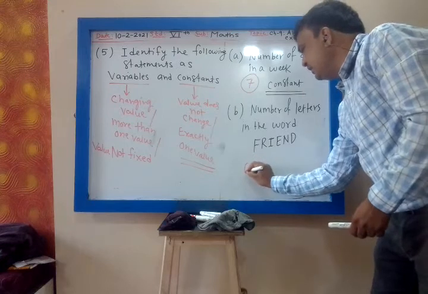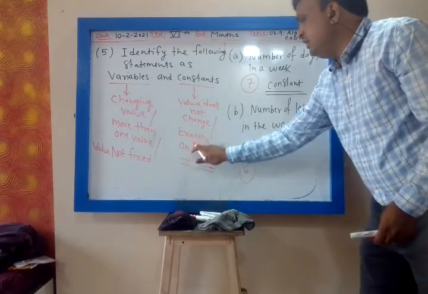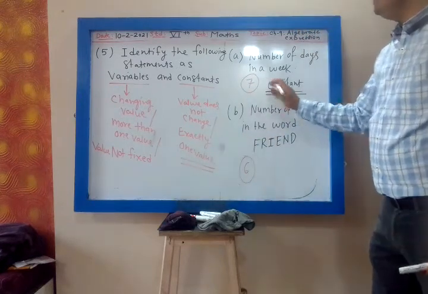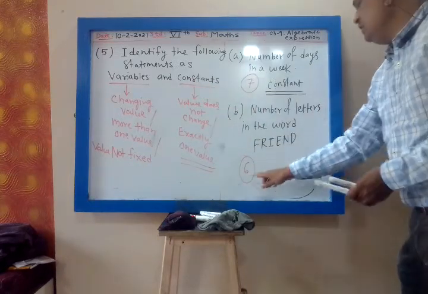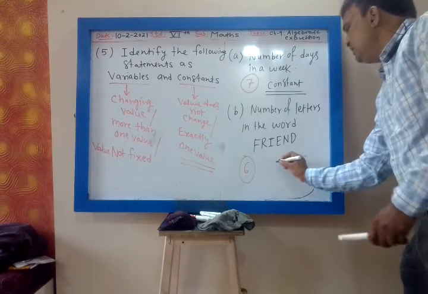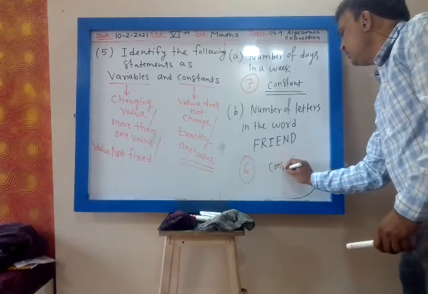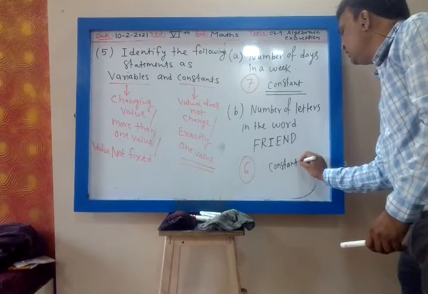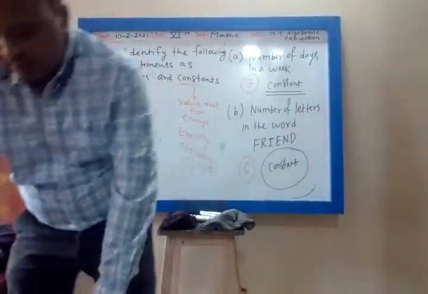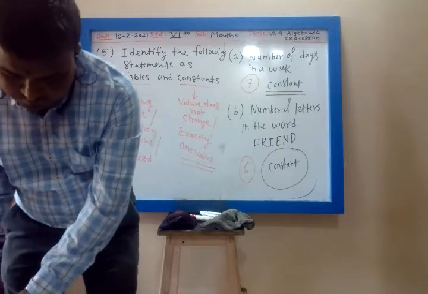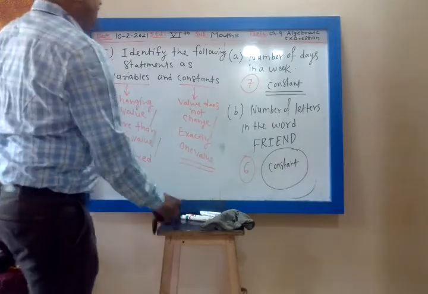So there are 6 letters. Whenever there is exactly one value, it is called constant. More than one value, it will be called variable. So only one value, that is 6. So this is a constant, because the number of letters is 6 only.